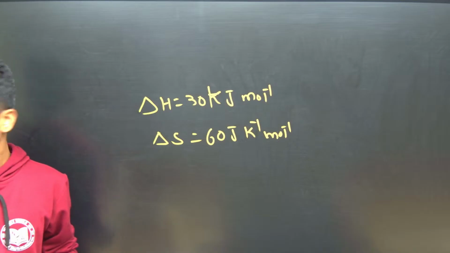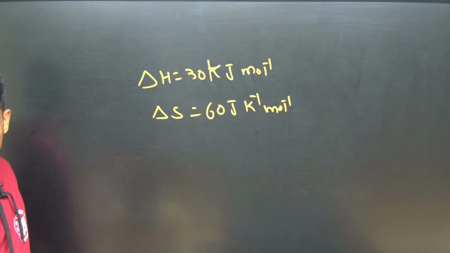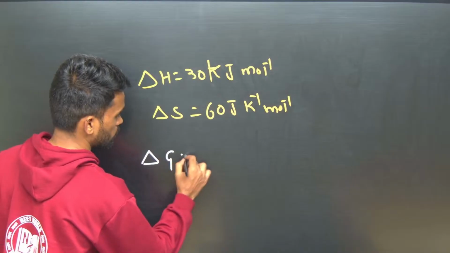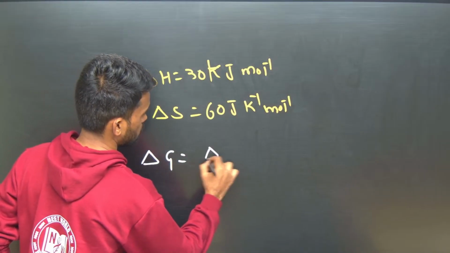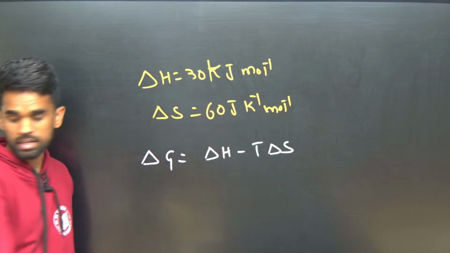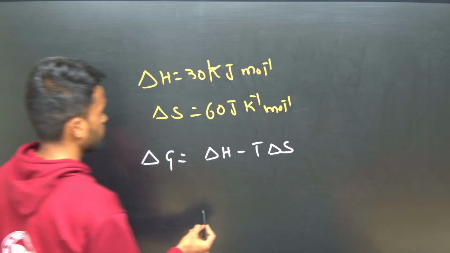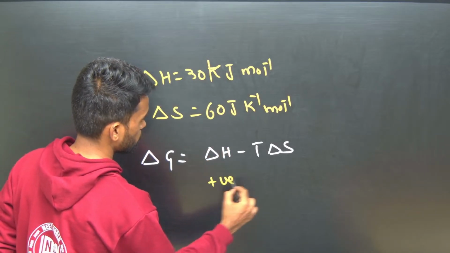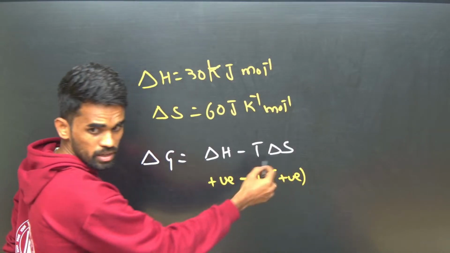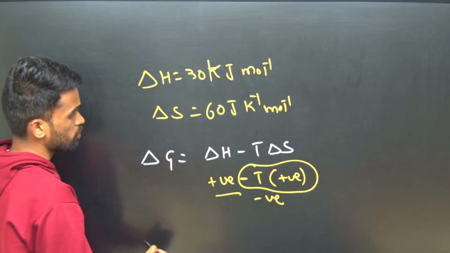At what temperature is it spontaneous? So compare delta H minus T delta S. Put these values over here and get the proper relation. Delta H is positive, so the second term becomes negative, and the first term is positive. In order to make delta G negative, the second term has to dominate.